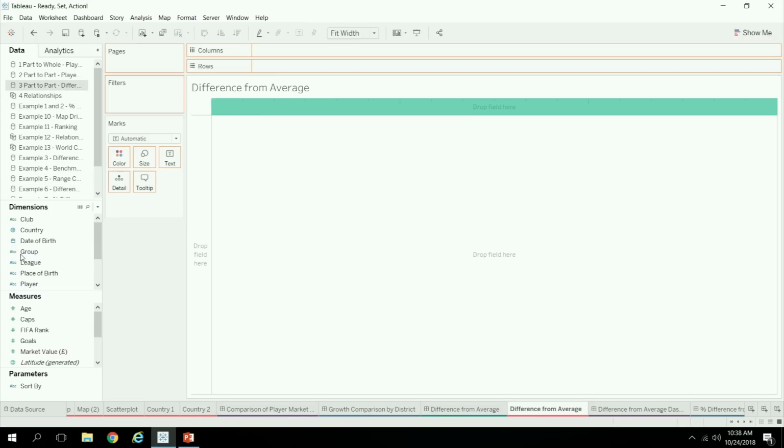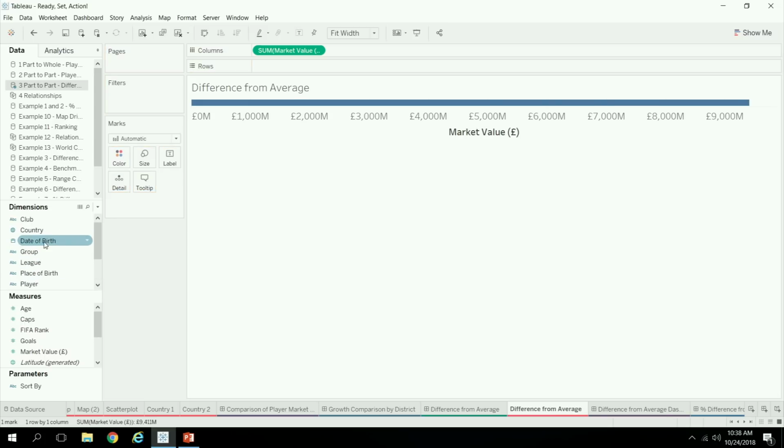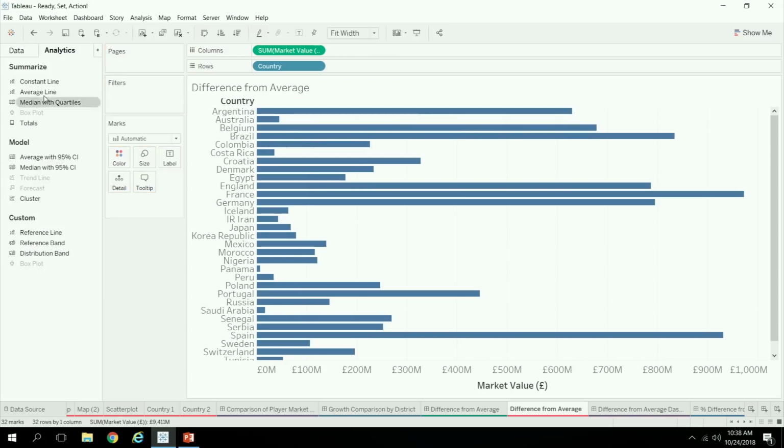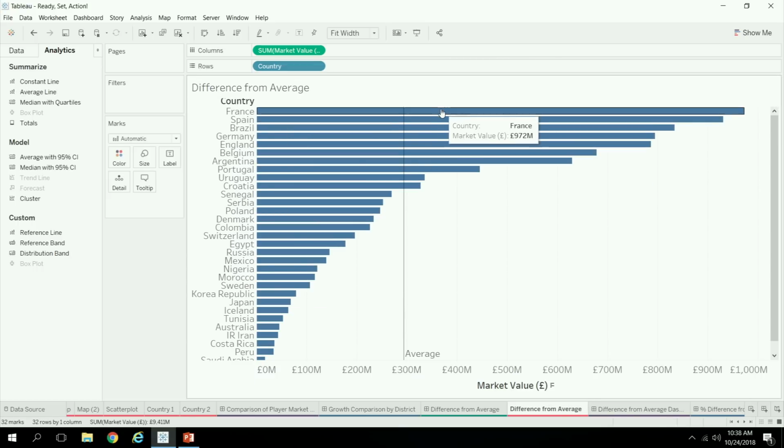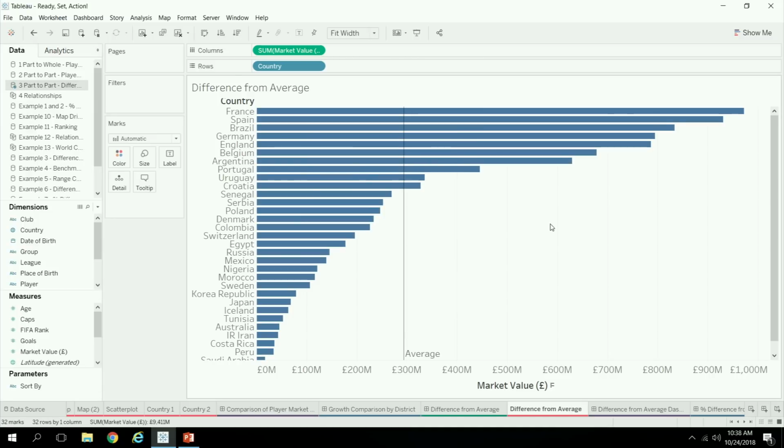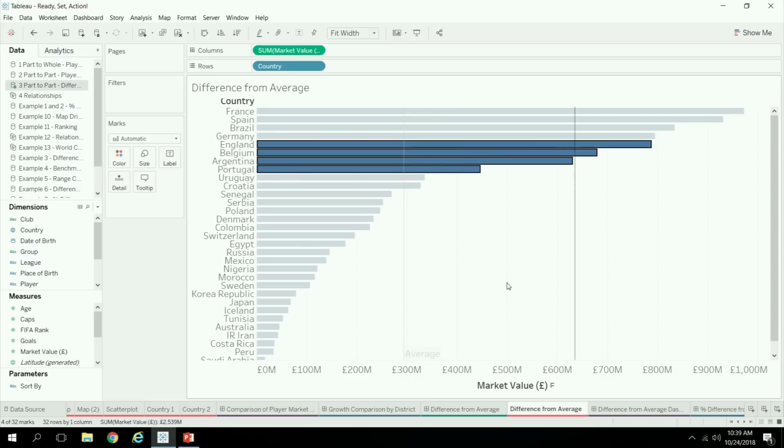So we're looking at the market value by different country. And then if we add in this average line here, essentially we want to compute the difference between the bar and the line. However, we want this line to update as we make selections. So unfortunately, we can't just take the reference line and use it in calculations. I wish we could. But you can use Tableau's automatic reference line recomputation to validate that the numbers you're getting are right. So that's a good thing.